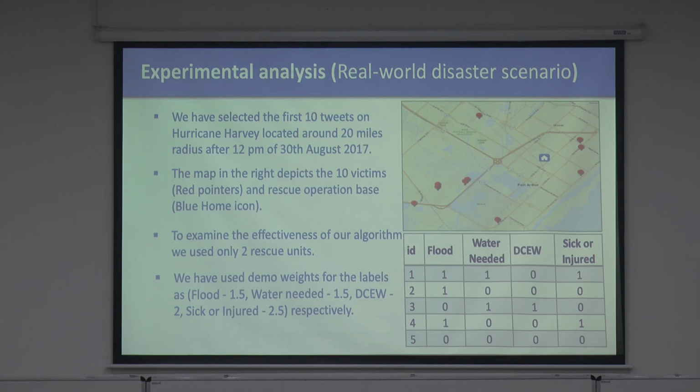Again, I have given the weights: flood 1.5, water needed 1.5, DCW 2, and sick or injured is the highest weight, 2.5. You can see here that in the tweet there's a flood as well as water needed, there's no DCW but sick and injured. So you may have a tweet falling into those 3 categories.